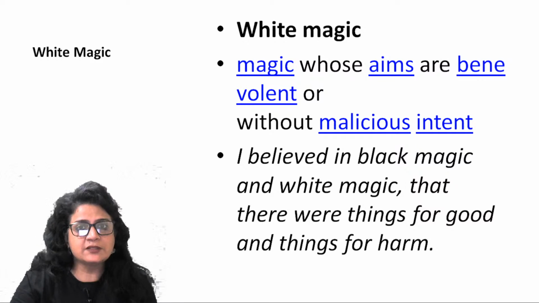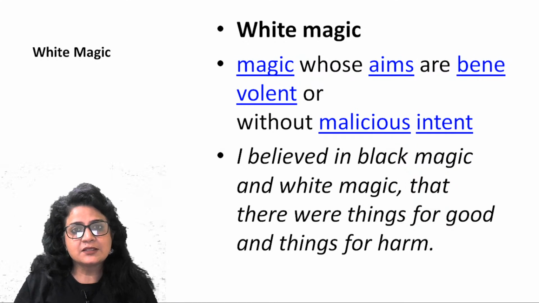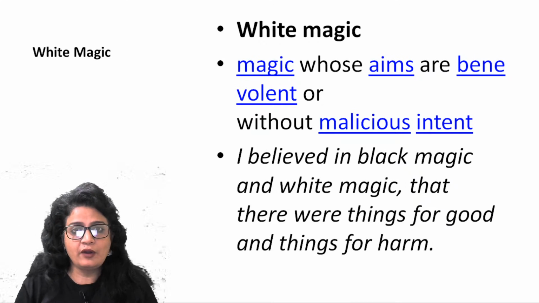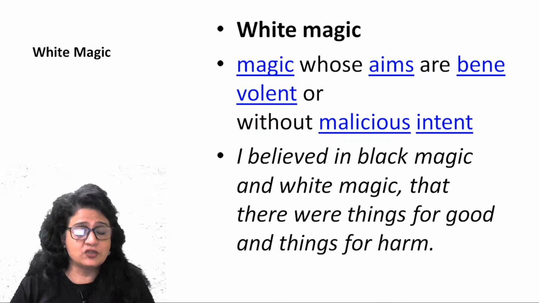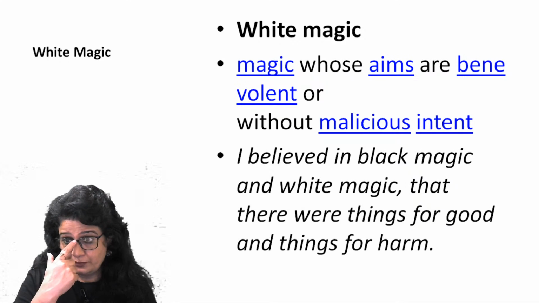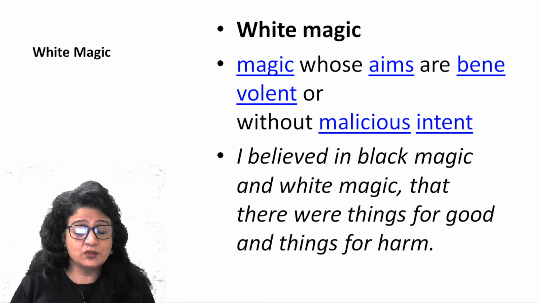White magic, as we explained what black magic is. So white magic is something which has a positive connotation, right? Black magic is always something which is done for harming others, to cast a spell on someone, to take advantage of someone, or to cause damage to someone.